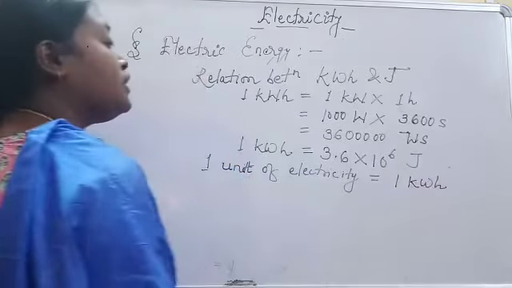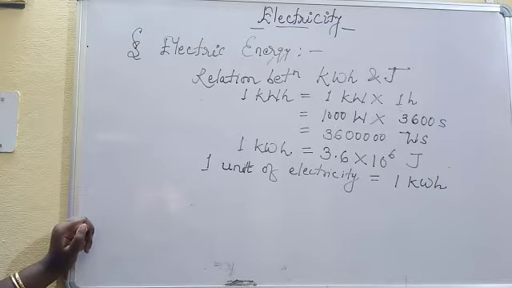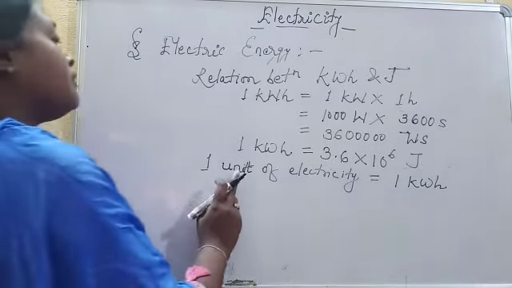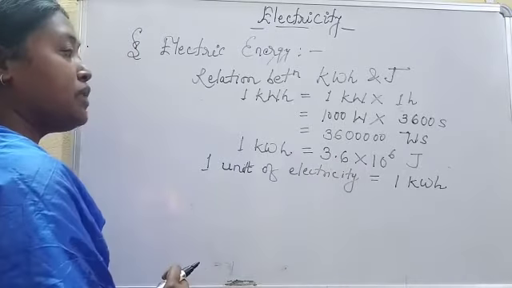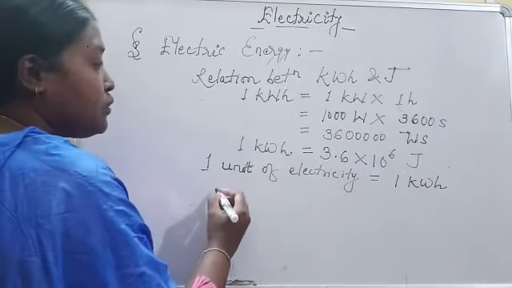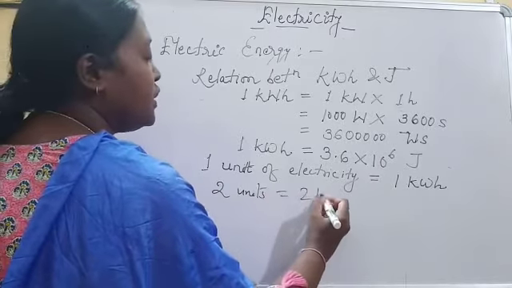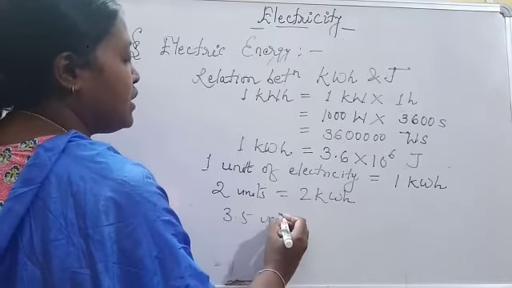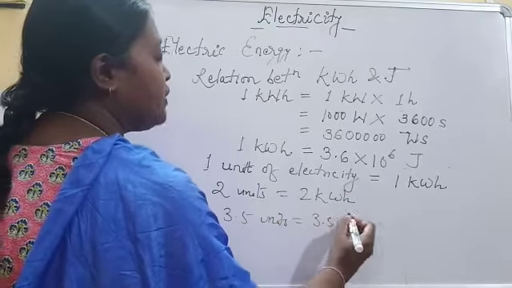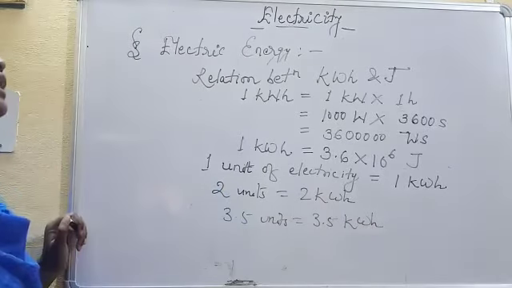That means in your household circuit, the amount of electricity consumed in a month is, suppose, 1 unit. That is 1 kilowatt hour or 3.6 into 10 to the power 6 joule. And if it is 2 units of electricity, 2 units means it is 2 kilowatt hour. If it is 3.5 units, that means it is 3.5 kilowatt hour. And in this term, the electricity bill is prepared.